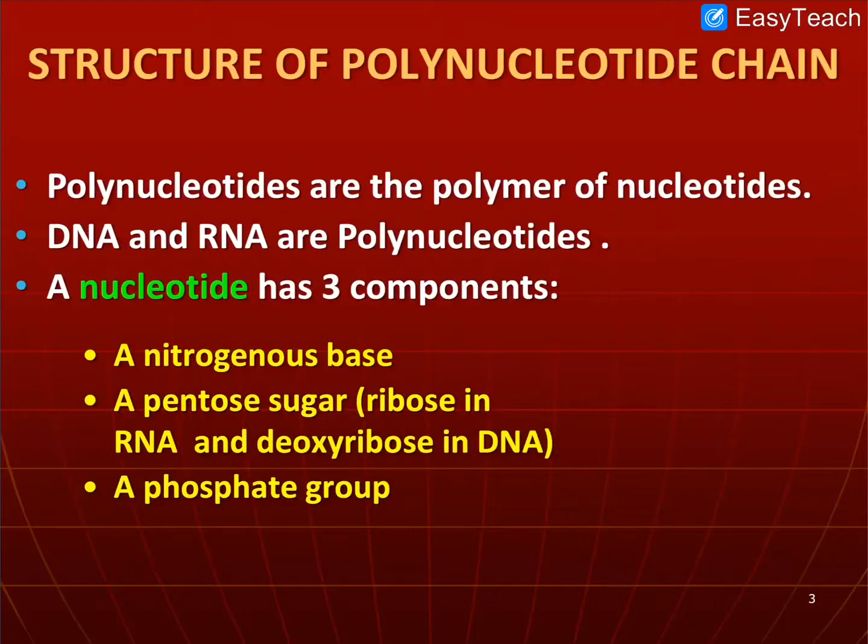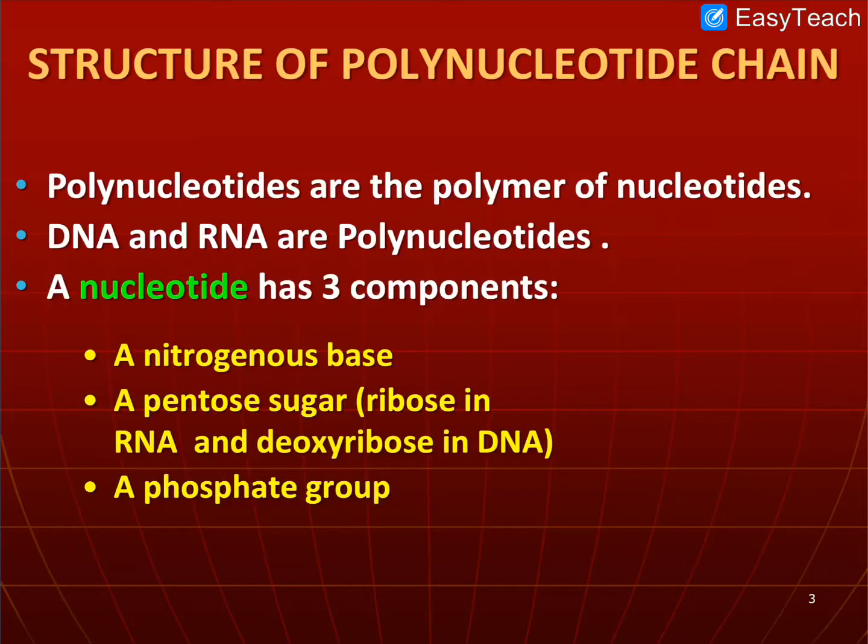Dear students, when we see the structure of genetic material, DNA or RNA are made up of polynucleotide chains, and these polynucleotide chains are made up of nucleotides. So the polymers of DNA and RNA are polymers of nucleotides, so we can also call them polynucleotides.